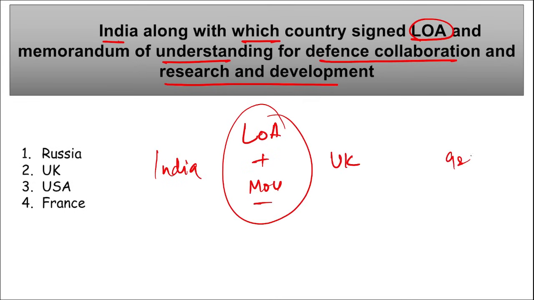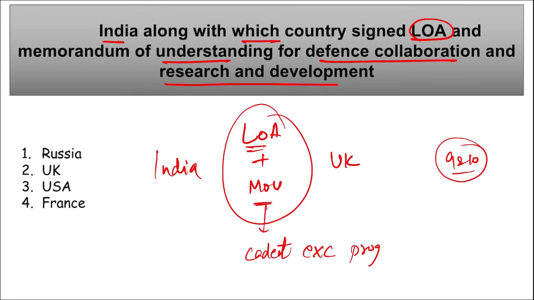Right, this was done on 9th and 10th of January, during the meeting held between the counterparts of both India and UK. This bilateral meeting resulted in the signing of two agreements: an MOU and a letter of arrangement. LOA stands for letter of arrangement and MOU is your memorandum of understanding. This MOU was signed between India and UK on the conduct of a bilateral international cadet exchange program.